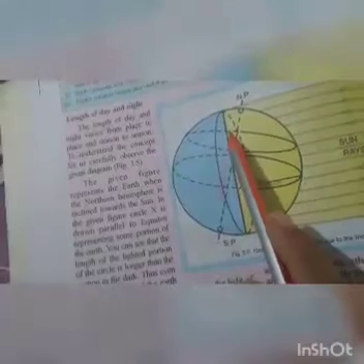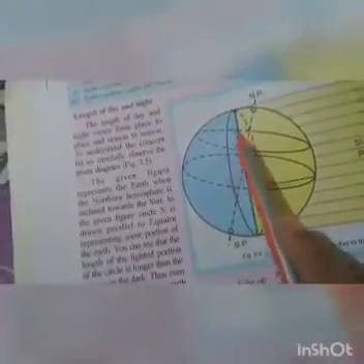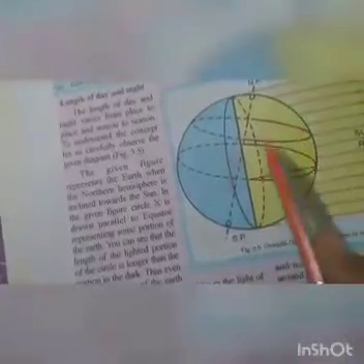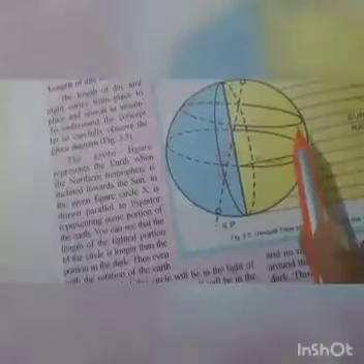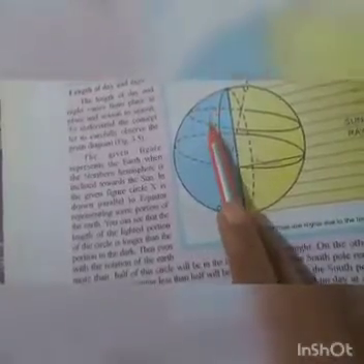So that means here, if you put a mark on the circle representing the location of any place and rotate the earth, so any place on this circle, if you locate any place and rotate this earth, out of 24 hours of the day, the point will remain in the light for more than half of the time. The day at this point will therefore be longer as compared to the night, right?